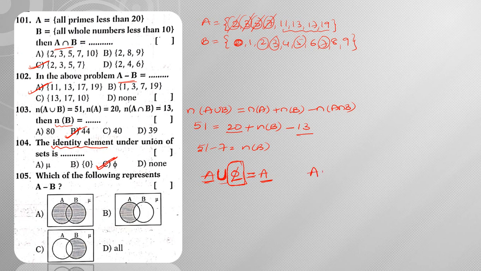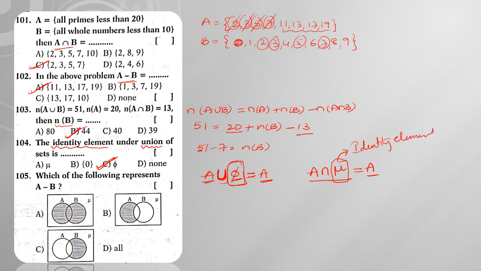Suppose he asks about intersection instead of union. A intersection what is A again? A intersection mu is A. So from this I can say mu is the identity element.